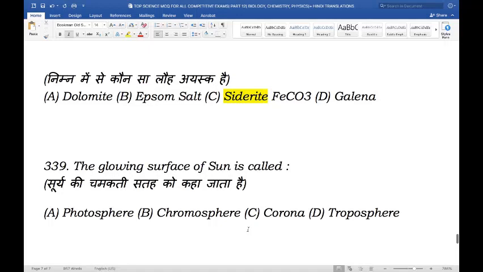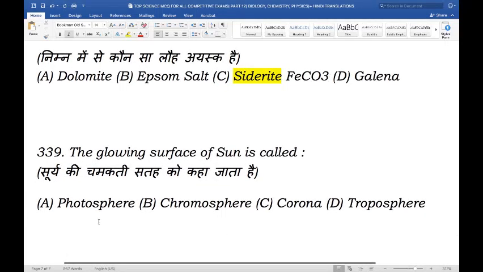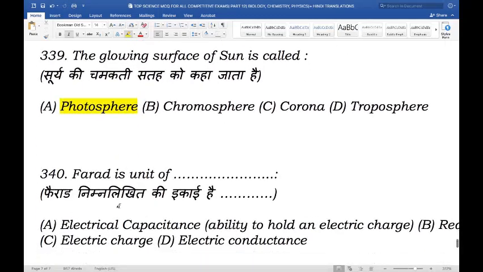Next question. The glowing surface of the sun is called. Is it called photosphere, chromosphere, corona, or troposphere? So the glowing surface of the sun is called the photosphere. Photosphere is the lowest layer of the sun's atmosphere. When we observe sunspots and faculae, which are bright little cloud-like features, we are observing the photosphere.